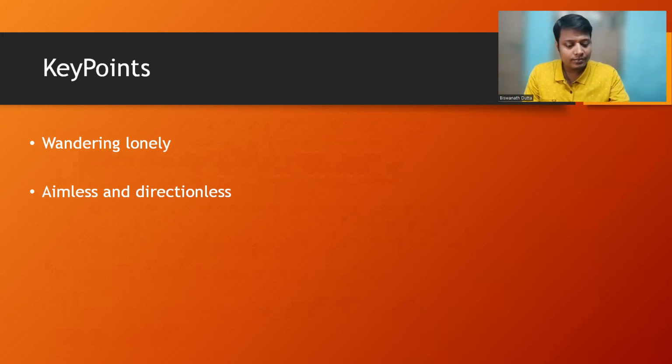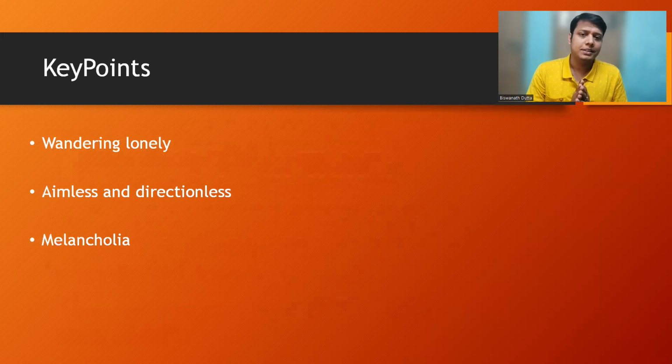Okay, now the next one, melancholia. This word means unhappiness. Here both of them are unhappy, because you can understand the situation in this way. When you see a cloudy sky, or when the sky is overcast with clouds, we feel unhappy.